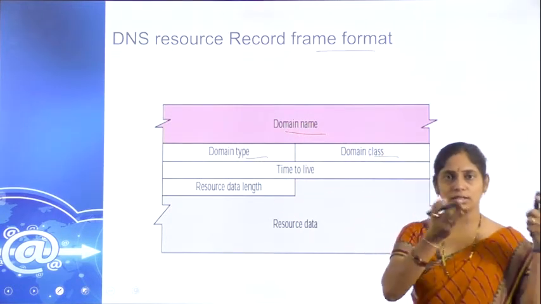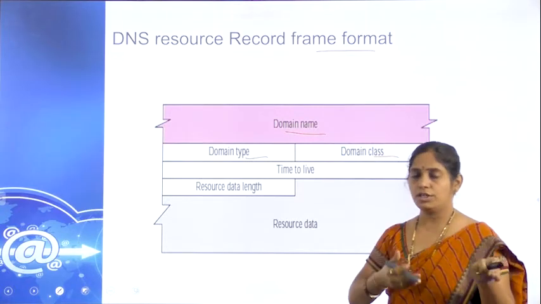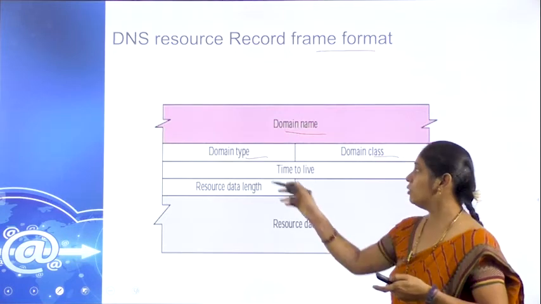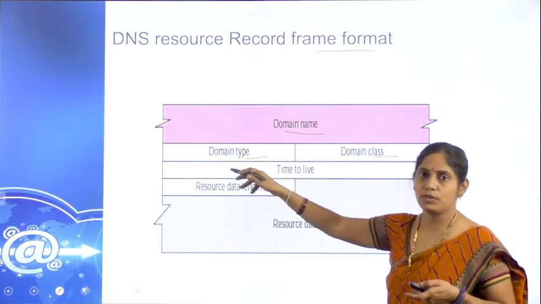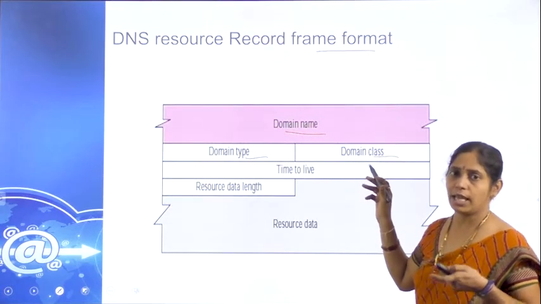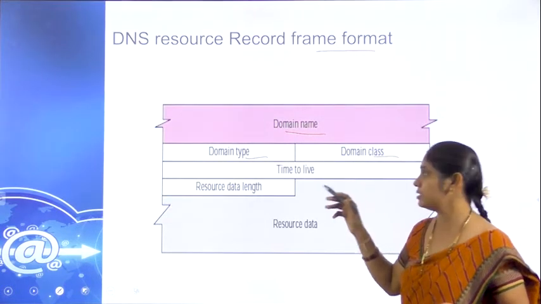Does it come under .gov.in or .com or .edu or something else? What is that domain type, and what is the respective domain class? Is it Class A, Class B, or something else?